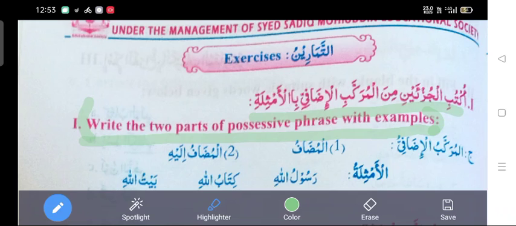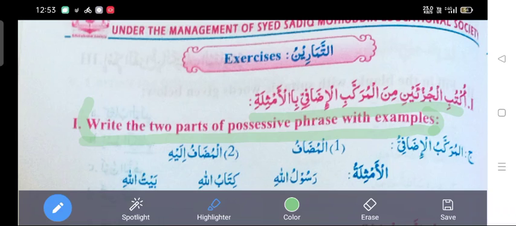The question is uktub, write, al juzain, two parts, minal murakkabil izafi, of possessive phrase, bil amthilati, with examples. The translation is: write the two parts of possessive phrase with examples.